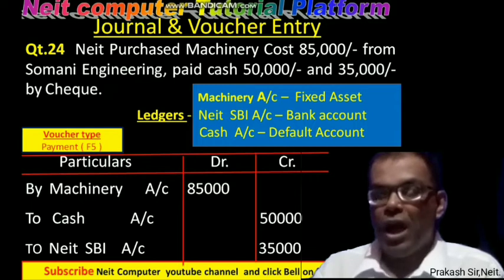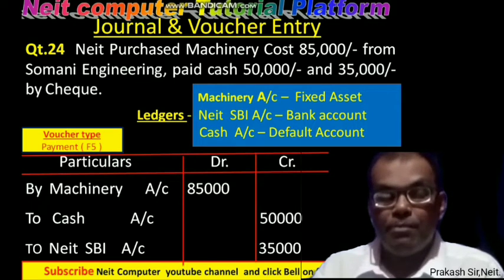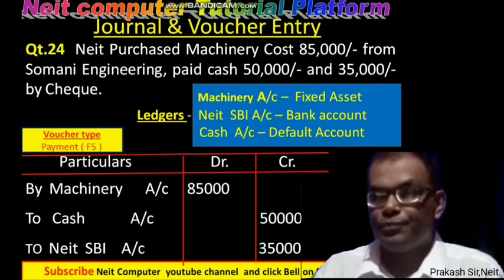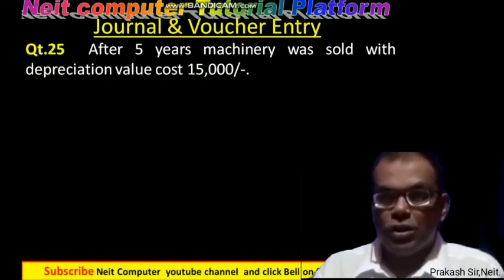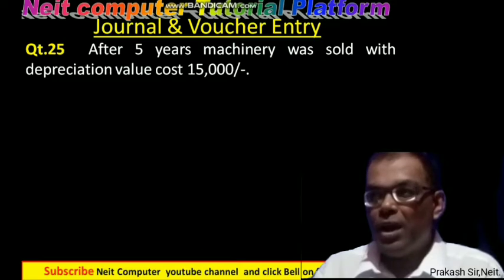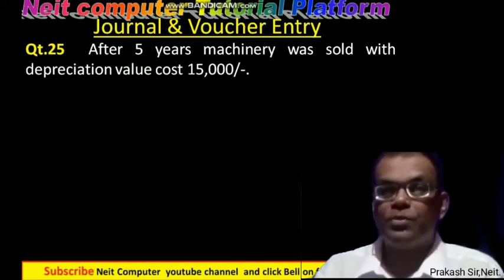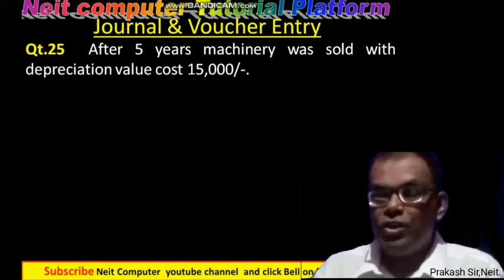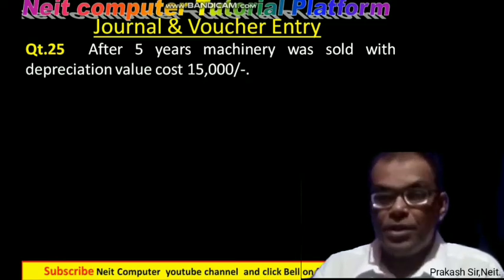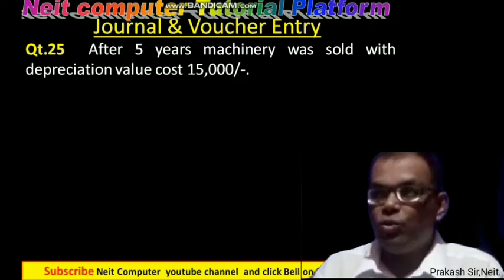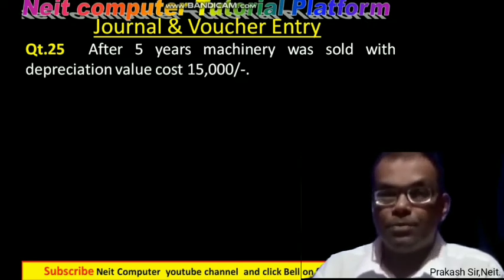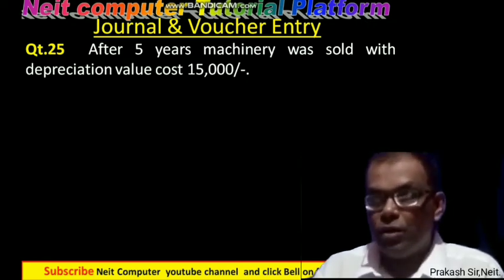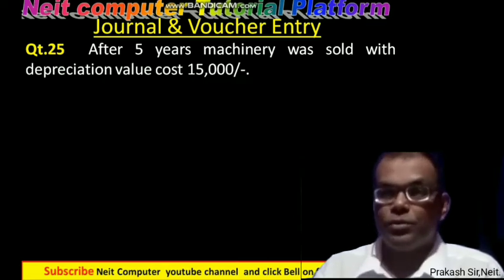So that is why, as cash credit is there and bank credit is there, we have to use the payment voucher, that is F5. Question number 25. After 5 years, machinery was sold with depreciation value cost 15,000. After using the machinery for 5 years, that machine was sold with cost 15,000 and the depreciation value becomes 15,000.